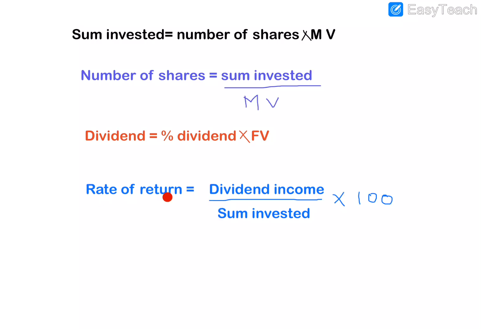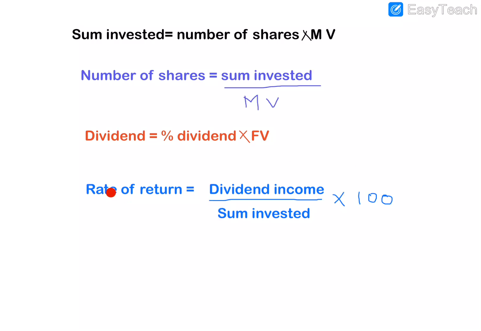Then last is rate of return. So how will we find the rate of return? When we invest in shares, it is important to know the return on investment. That means how much money we will get in return on that investment. For finding the rate of return, it is dividend income divided by the sum invested. Dividend income means we will find the dividend of all the shares. That means dividend profit of all the shares divided by the sum invested, the total capital that is invested, into 100. So this is the equation to find the rate of return.